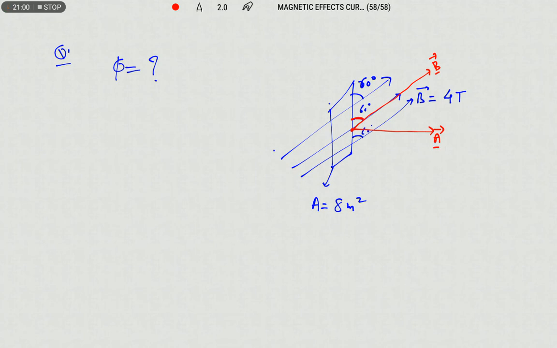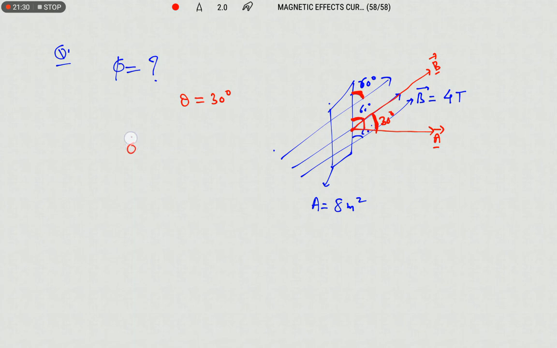This 60 degrees is the angle made by the field vector with the coil. We need to take the angle between the field and the area vector. So the total will be 90 degrees, and this part will be 30 degrees. Therefore theta is 30 degrees.